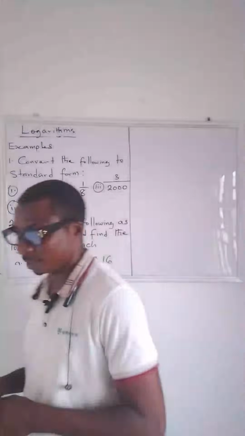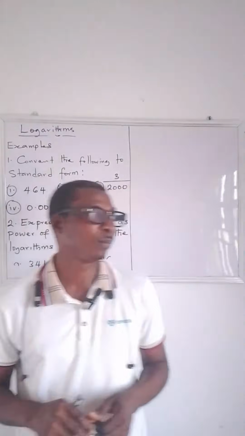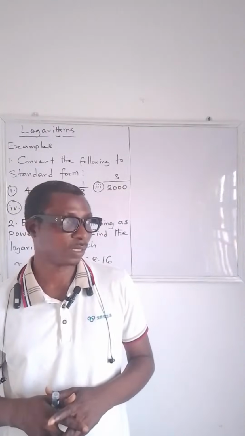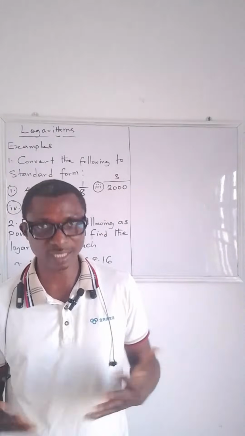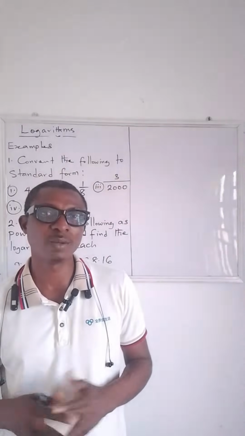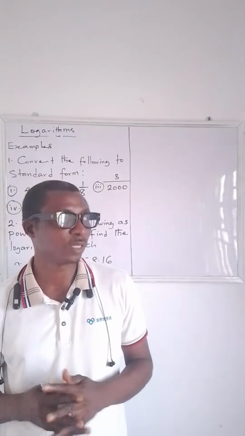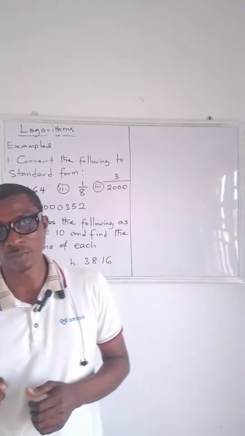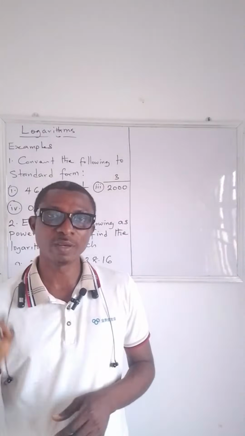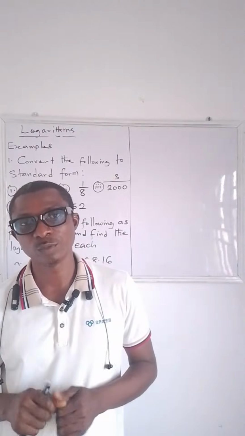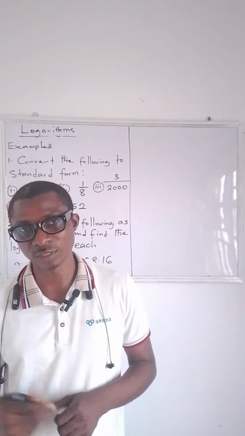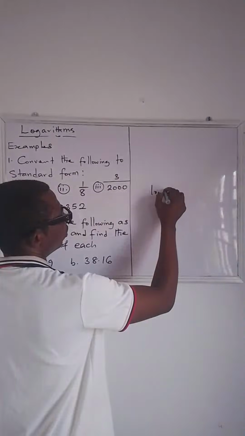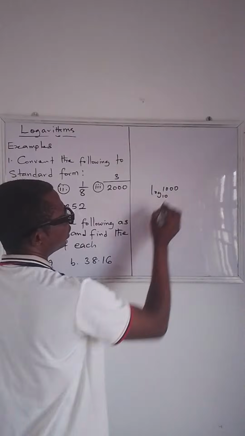Okay, I think we can start. We are starting with the definition of logarithms because that is what we are doing, so we should know what exactly we are doing. Logarithm of a number to a given base is the power to which the base must be raised to give that number. Now, I take it again. Logarithm of a number to a given base is the power to which the base must be raised to give that number.